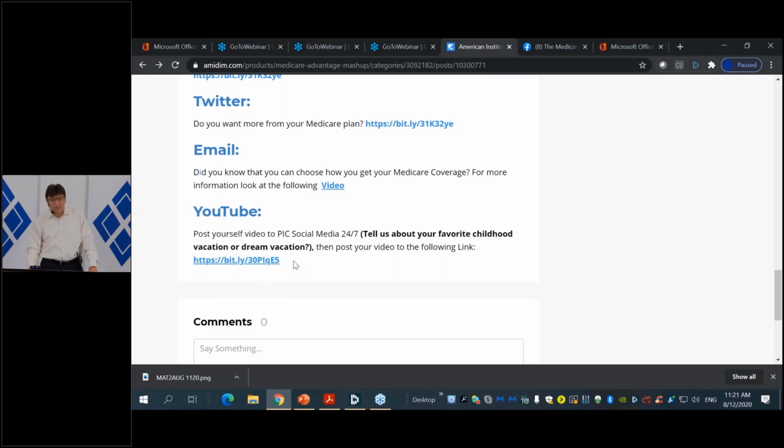And what we want to do is the following. If you click on this bit.ly shortener here, you see this bit.ly shortener here. I'm going to click there.